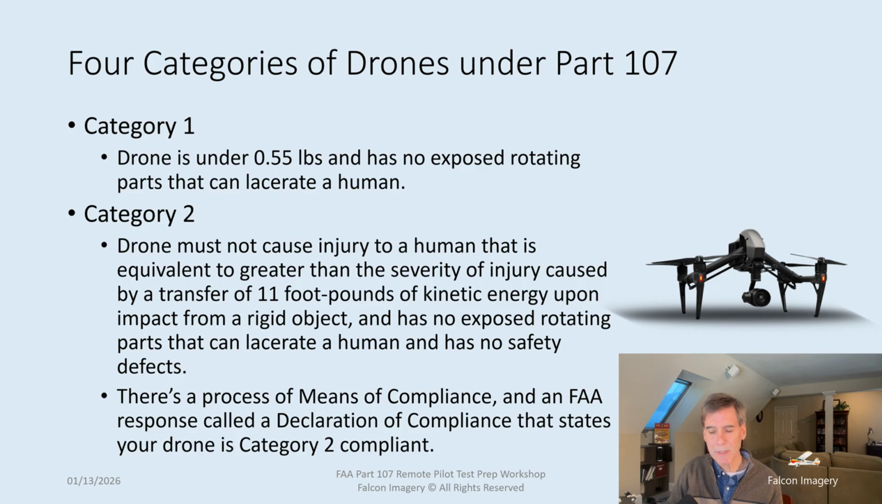Also, there has to be a means of compliance and an FAA response called the Declaration of Compliance that states that your drone is a Category 2 compliant drone. So basically, the manufacturer has to show how they can demonstrate that this aircraft, this drone, will produce no more than 11 foot-pounds of kinetic energy upon impact onto a rigid object. And if the FAA concurs with that means of compliance, they would produce an FAA declaration of compliance that they provide to the manufacturer. And so when that manufacturer sells you a particular make and model and serial number, that declaration of compliance information would be sent along with the drone.